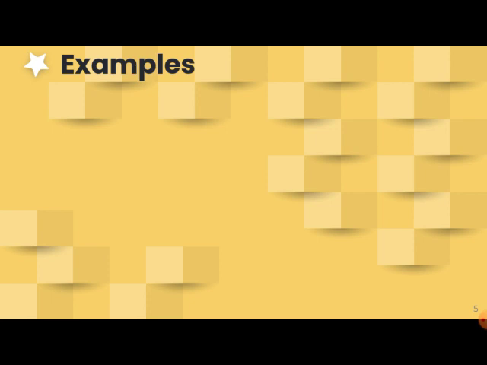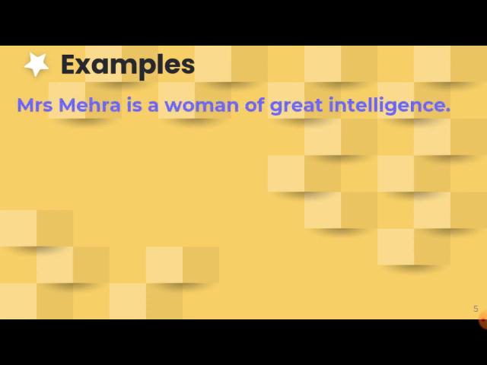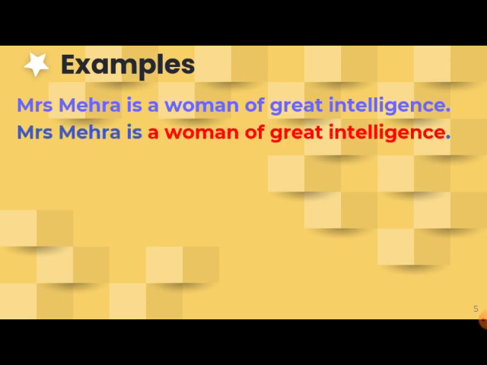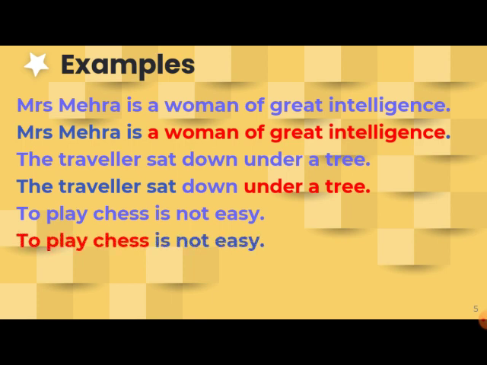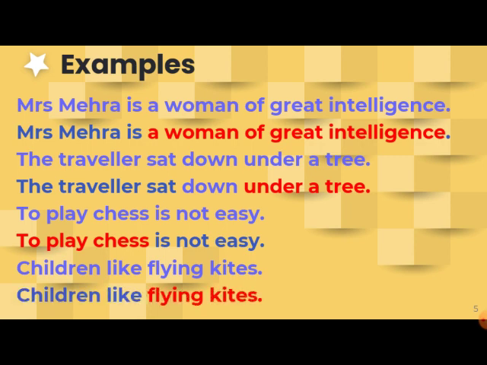So look at some more examples. Mrs. Mehra is a woman of great intelligence. Now, Mrs. Mehra is a subject, is a helping verb. The rest of the sentence becomes the phrase of the sentence: a woman of great intelligence. The travelers sat down under a tree. In this sentence, under a tree is a phrase. To play chess is not easy. To play chess is a phrase in this sentence. Children like flying kites. Flying kites is a phrase.